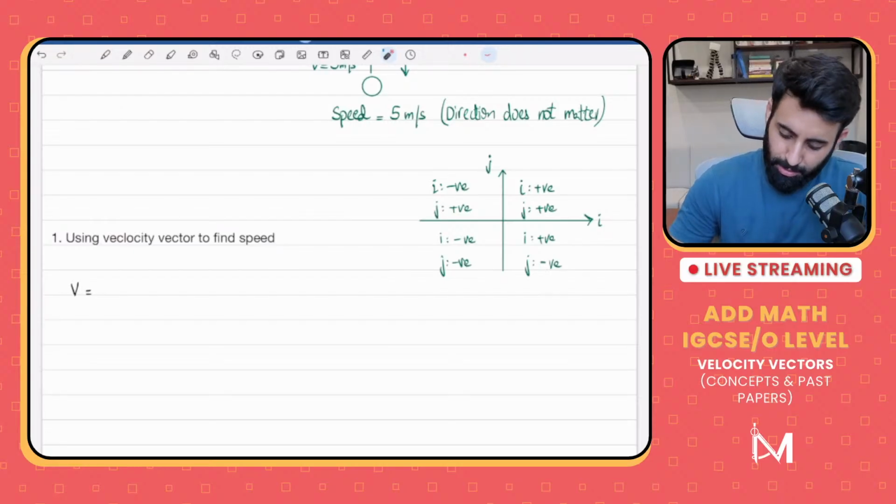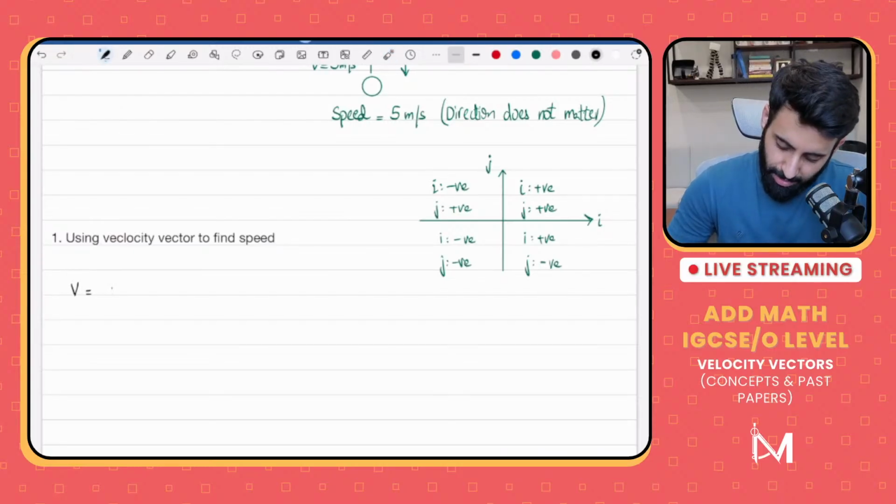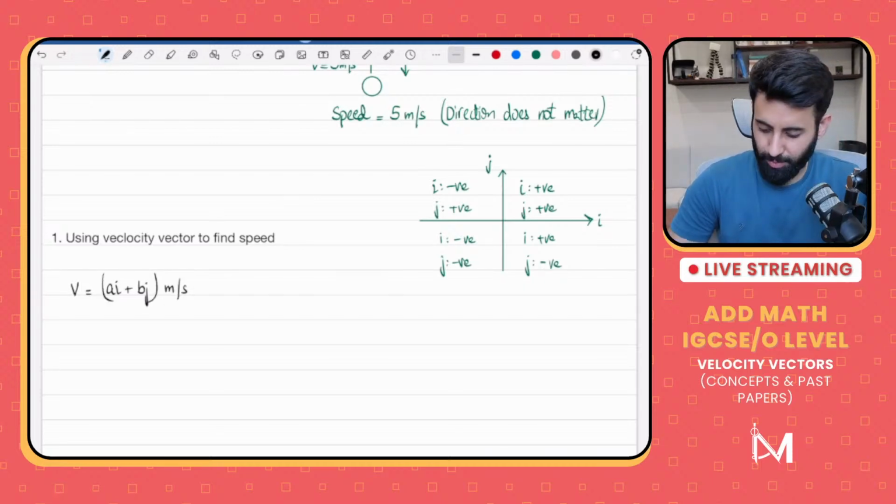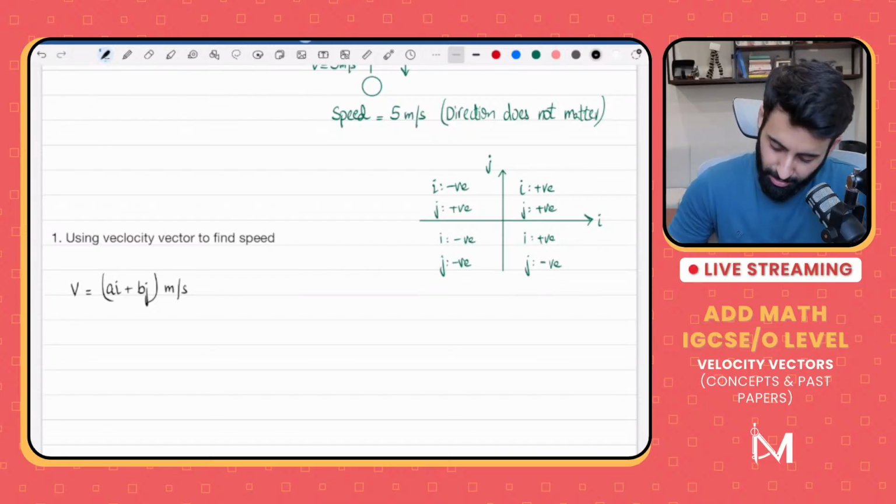So we write velocity as ai plus bj meters per second. Using this, if you want to find the speed, the speed will be equal to the square root of a squared plus b squared.